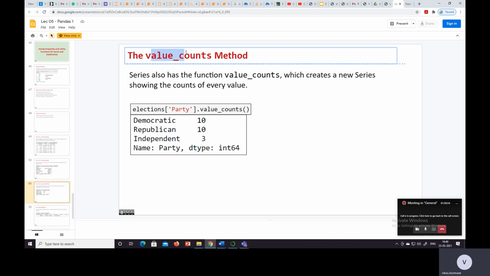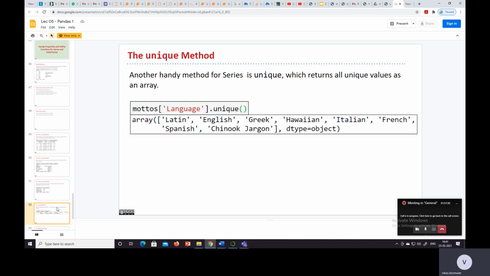Then there is also the value_counts method. A series also has a function value_counts, which creates a new series showing the counts of every value. For election party, whenever there is a single column we have a series, and on election.party.value_counts we get Democratic 10, Republican 10, then Independent 3. The name is party and the dtype is int64.